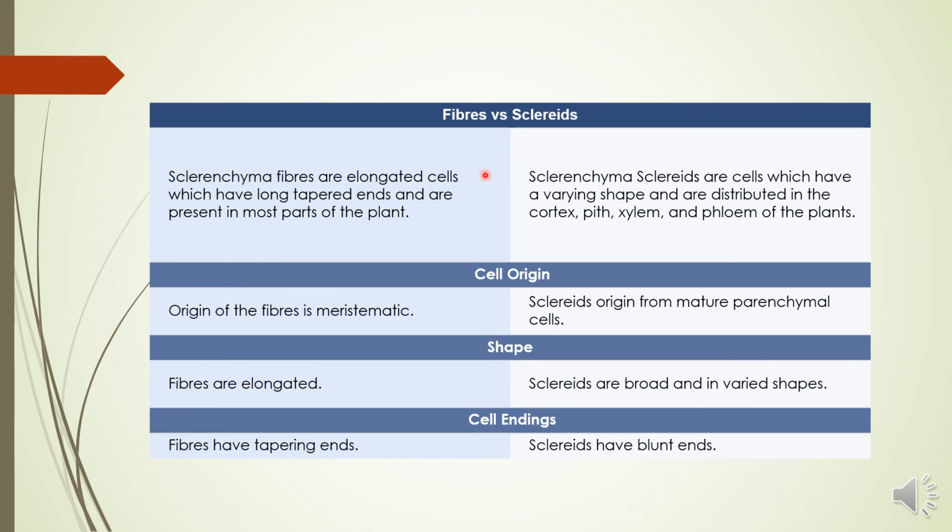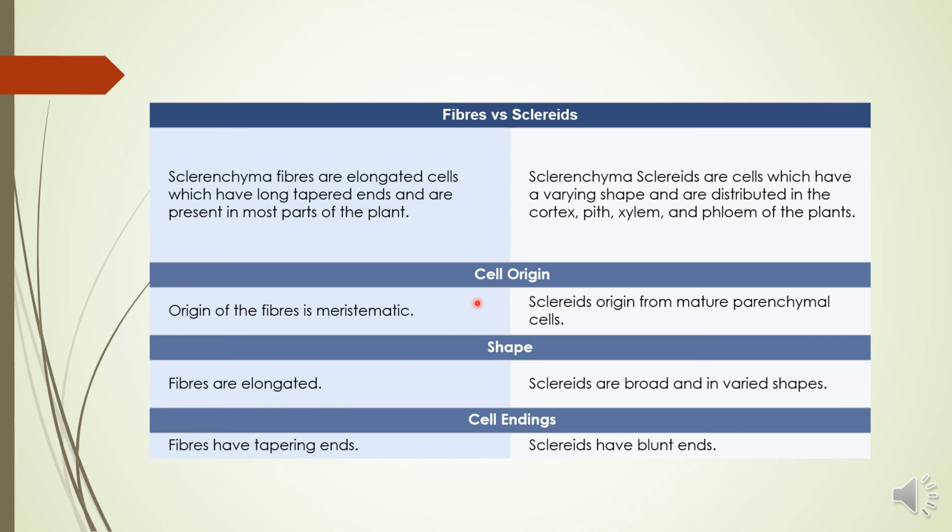Okay, as we have discussed, sclerenchyma tissues are of two types, fibers and sclereids. So fibers and sclereids are different from each other, and here is the difference. Sclerenchyma fibers are elongated cells which have long tapered ends and are present in most parts of the plant. While sclereids are cells that have various shapes, and they are distributed in the cortex part of the plant, with the xylem and the phloem of the plant.